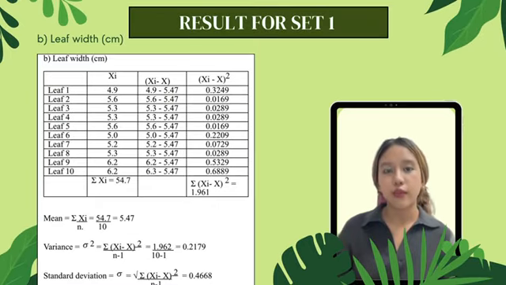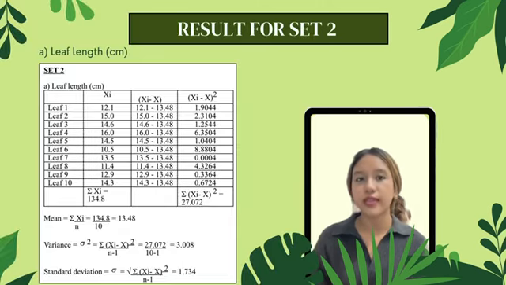Next, for the leaf width in cm table. In this table, we just use the same formulas in order to get the mean, standard deviation, and also the variance. So for the mean, we got 5.47. The variance is 0.2179, and the standard deviation is 0.4668.